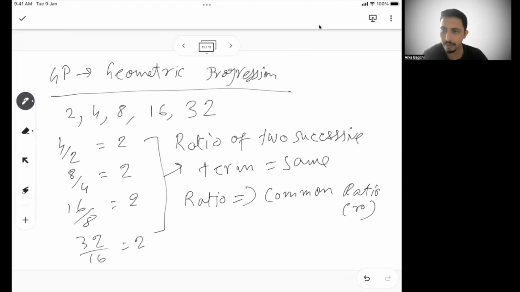So you can do 4 by 2 or you can do 2 by 4, whatever you do. If you do 2 by 4, it will become half. Then 4 by 8, half. 8 by 16, half. 16 by 32, half. So all the ratios have to be the same if it has to be in GP. So the only condition for AP is that the differences have to be the same. The only condition for GP is that the ratios have to be the same. Okay.